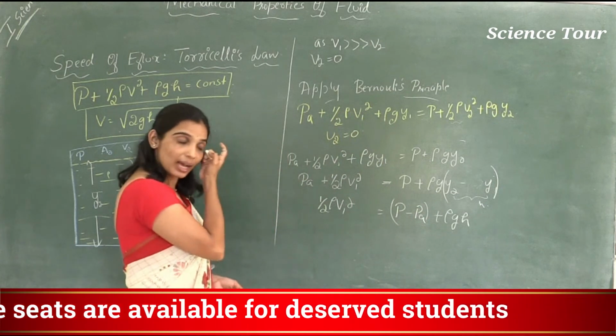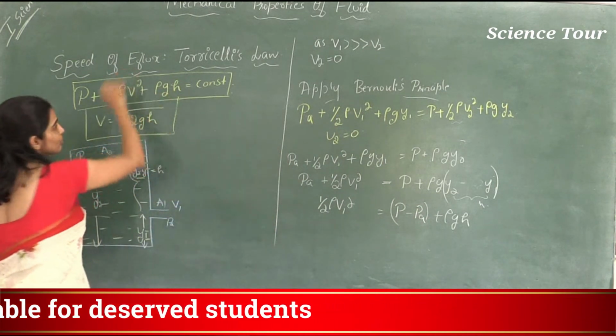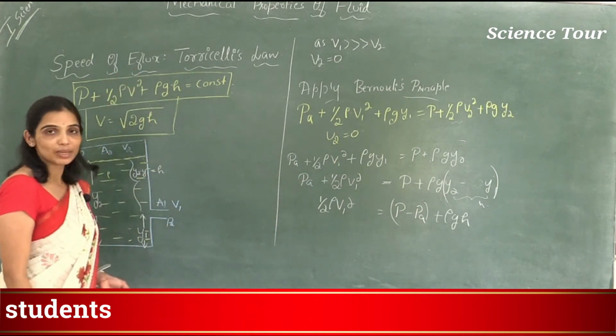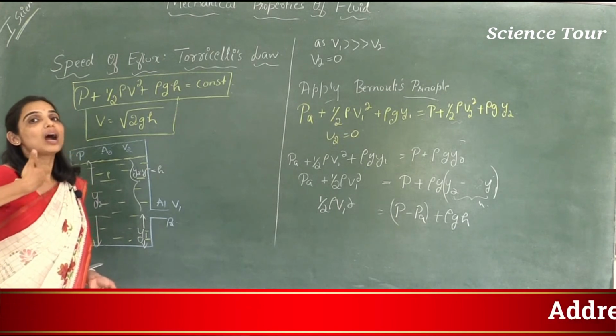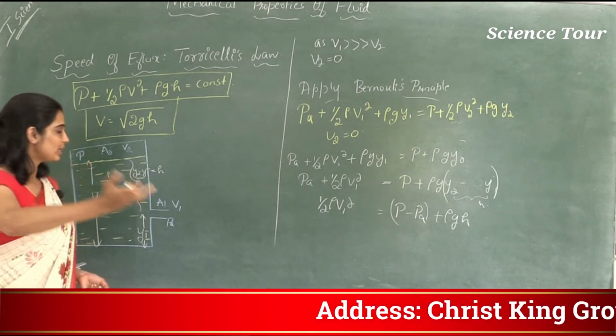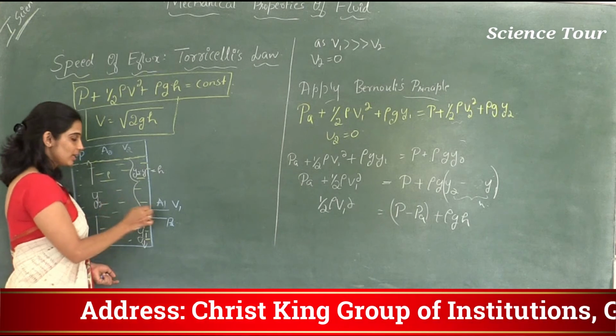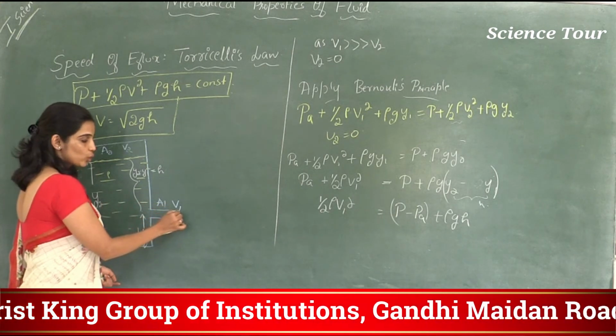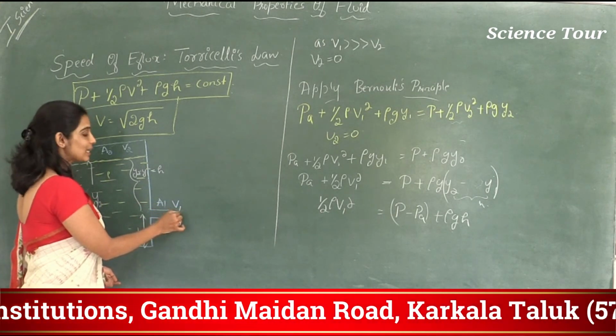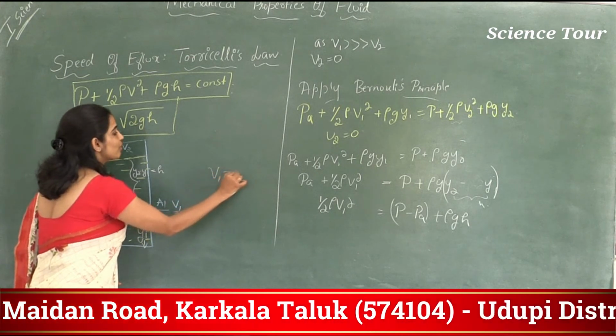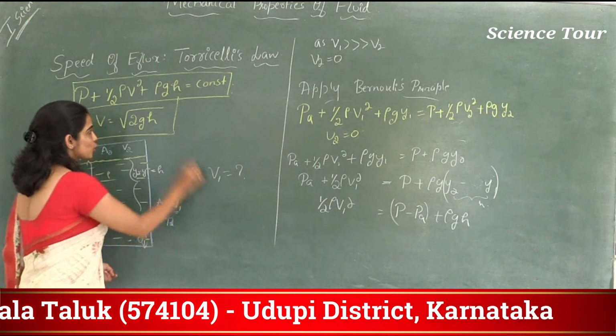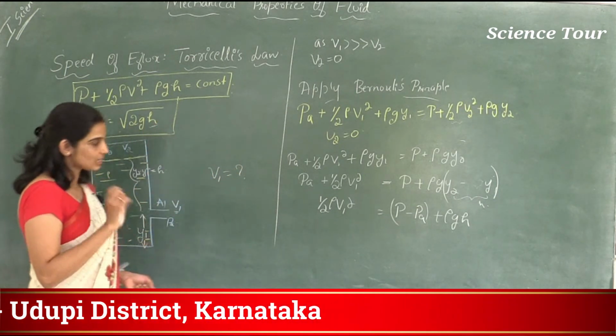Okay. Now I want to know what is the speed of the efflux. Efflux, as I mentioned earlier, is the outflow of fluid. Here the fluid is going through this outlet. So your intention is to calculate what is V1, and that should be equal to root 2gh. Let's check that.